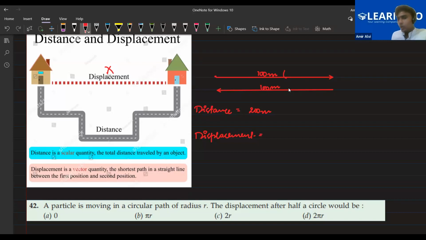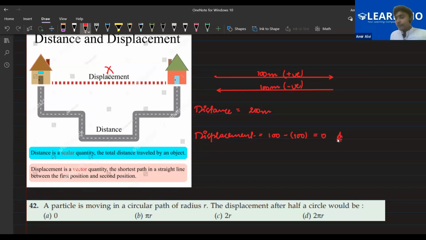It's not mandatory, but it's generally taken. So we assume that the rightward direction is positive and the leftward direction is negative. If you add both terms, 100 meter and negative 100 meter, it will be 0, yes or no, everyone?